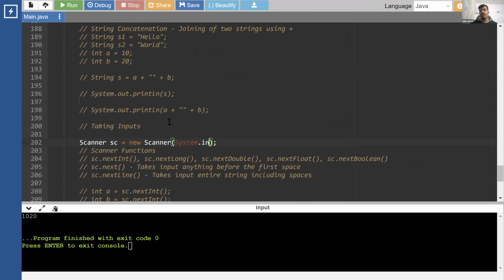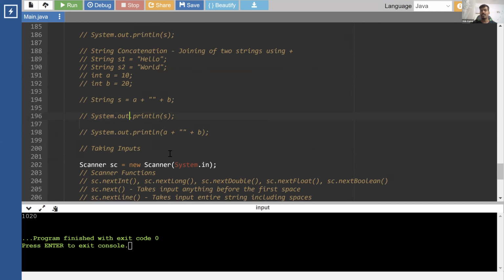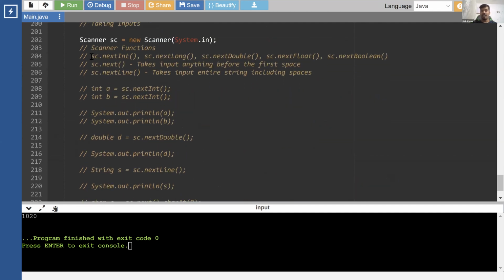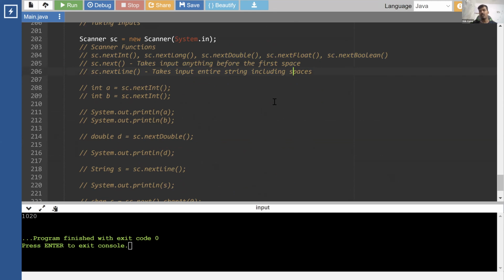So earlier we were outputting to the screen, so we were writing System.out. Now we are taking input, so we are writing System.in. Then we have a list of functions that we can use to take input, for example nextInt, nextLong, nextDouble, nextFloat, nextBoolean, nextLine. So we have many functions to take input of different data types.